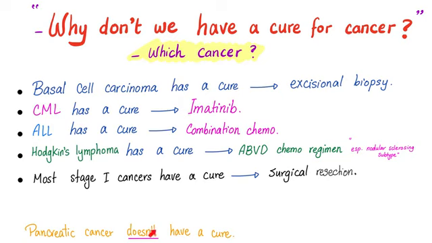But to be fair, other cancers don't have a cure. We don't have a cure for pancreatic cancer, for example. It's an evil cancer. This can kill you in a matter of 6 months.